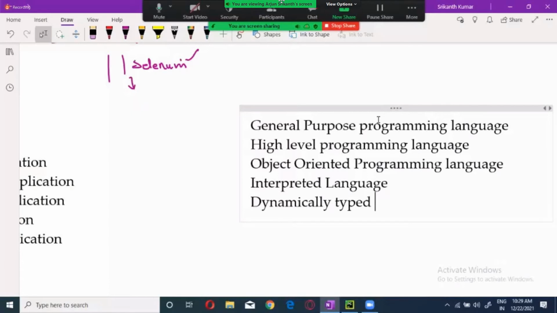See, simple guys. Now, if I check all the people, all your handwriting is different, right?